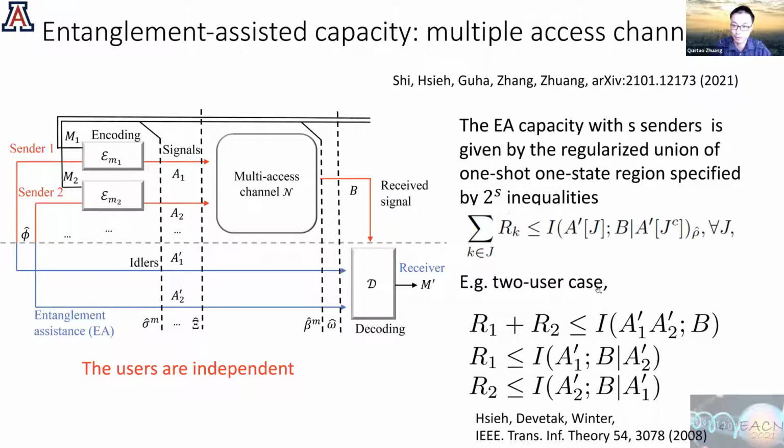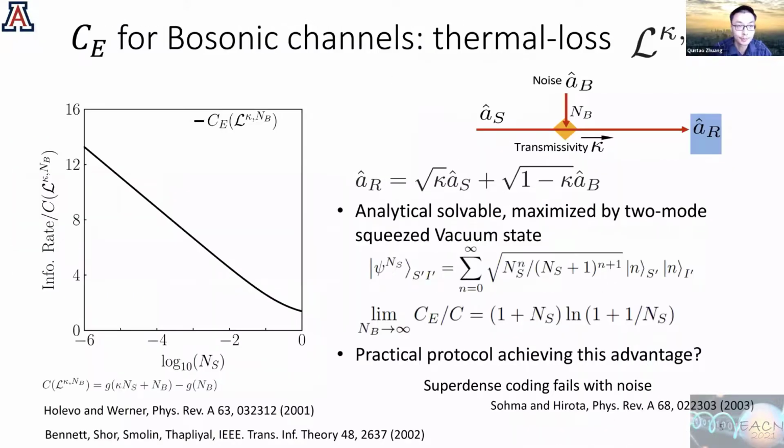It is still an open question whether you can just get rid of this regularization and prove additivity, and this is ongoing research. I also want to point out that the 2 user case, before our result, was given by Shor and Devetak and Winter, but our result generalizes this to arbitrary numbers of senders. Just to give some examples.